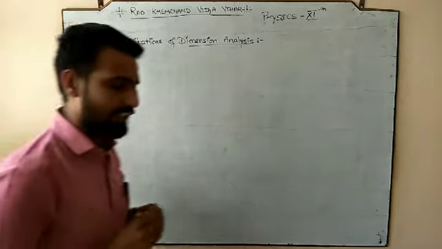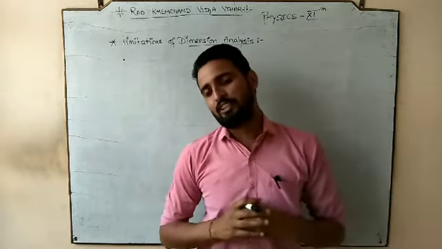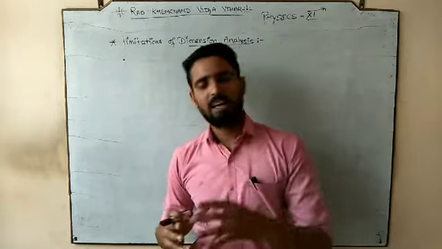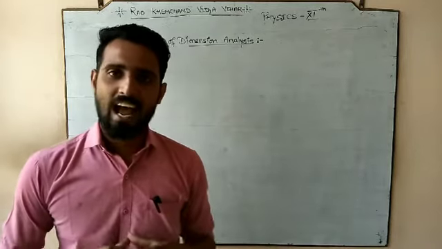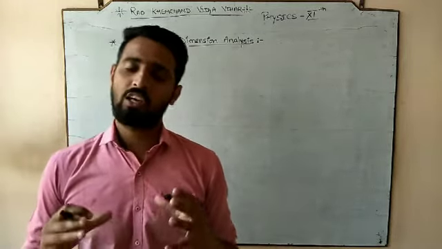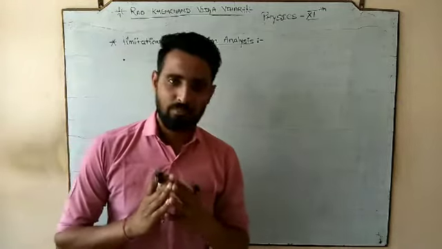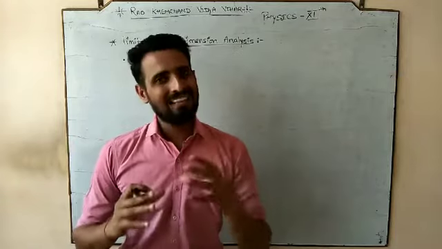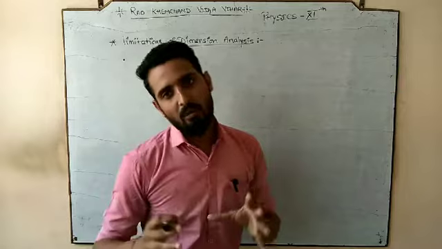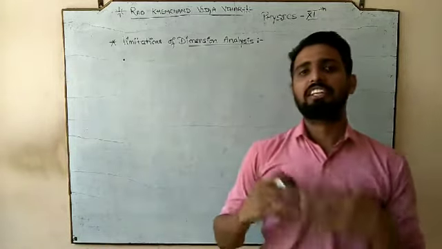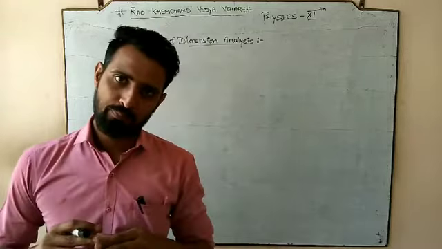So the first limitation: in the second application we discussed that by using dimension analysis we can find the interrelation between physical quantities. But at the end of the second application you found that the formula we derived contained a constant k.